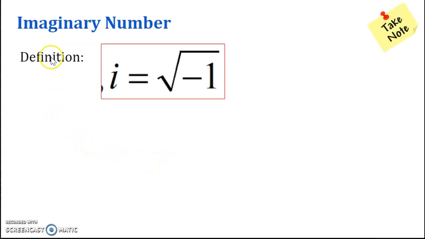So here we go. The imaginary number is what we're introducing, and we're defining the imaginary number, and that is represented by this italic i, and we're defining it as the square root of -1. Or if I square both sides, then i squared becomes the square root of -1 squared, and square root and squaring cancel each other out, and so therefore you are left with -1. So i squared is equal to -1 is also another version of its definition.